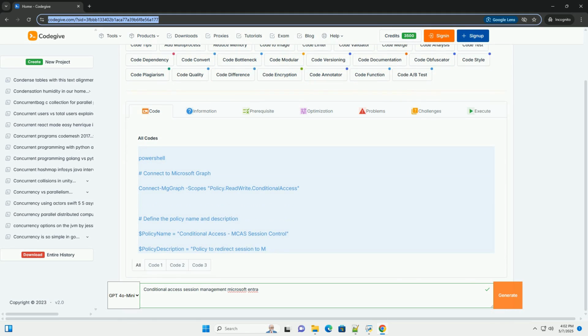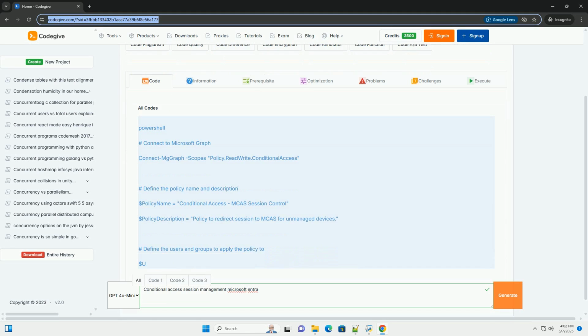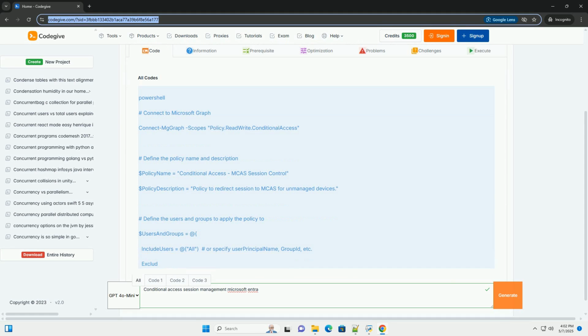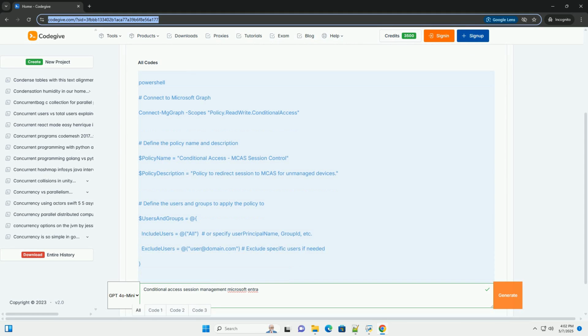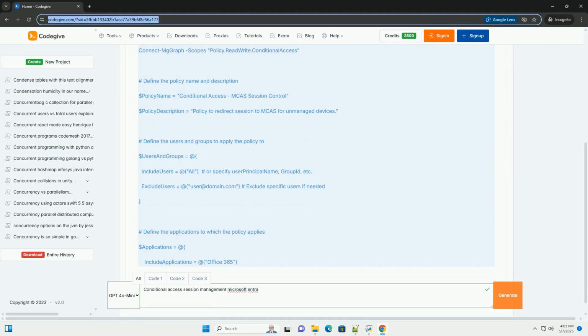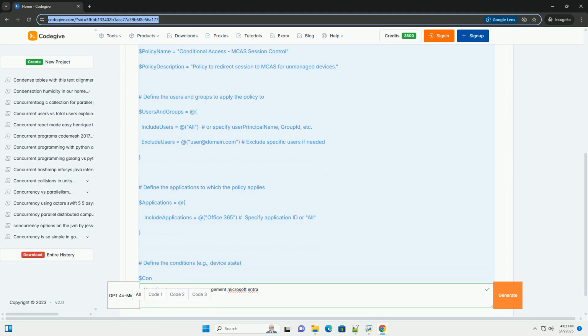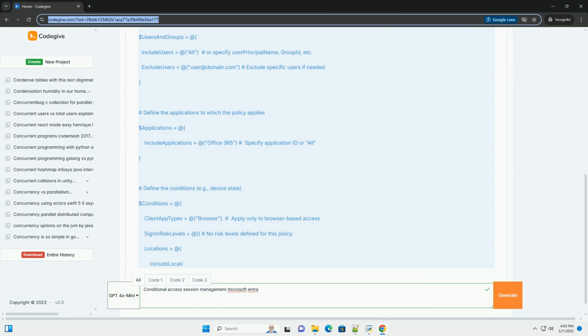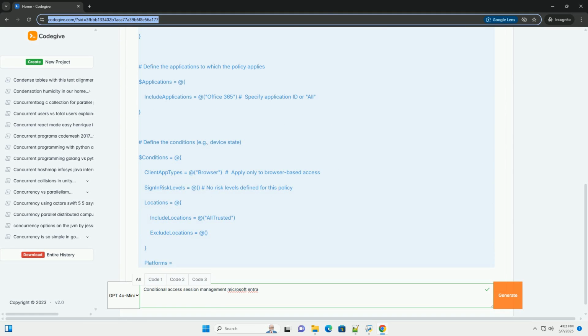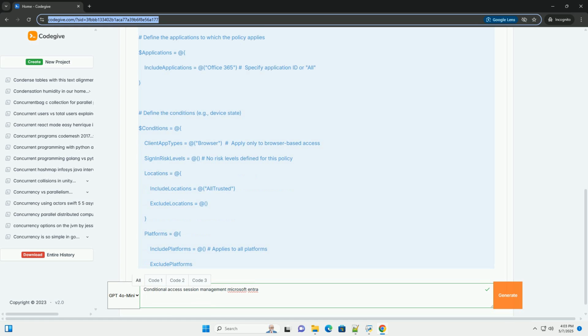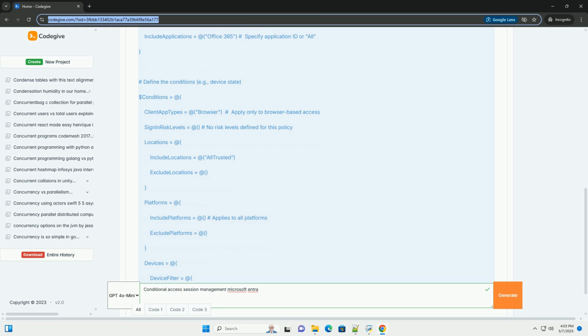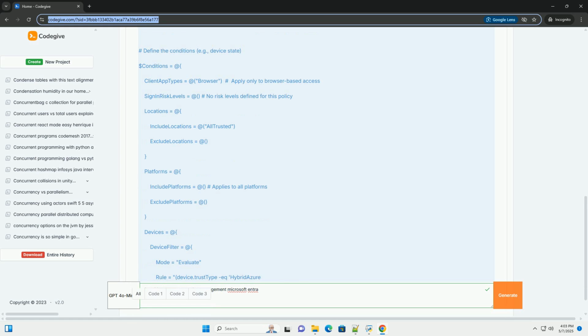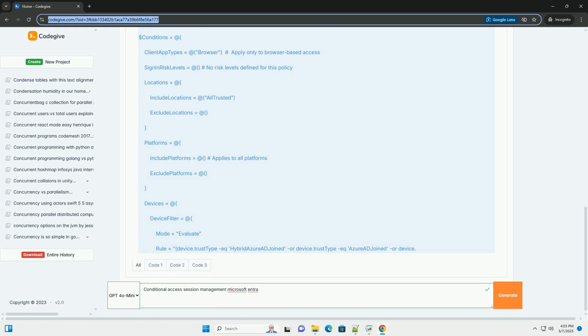Microsoft Entra Conditional Access Session Management, a deep dive. This tutorial delves into the intricacies of Microsoft Entra Conditional Access Session Management, providing a comprehensive understanding of its capabilities and how to configure it effectively. We'll explore different settings, their impact on user experience and security posture, and illustrate concepts with practical examples.